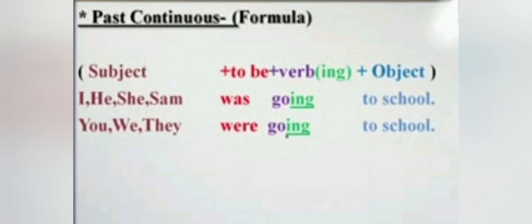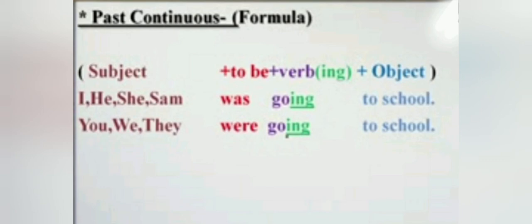Here students, with I, he, she or proper noun singular we use was, and with you, we, they we use were plus ing form of verb. Base form is go and we have to write ing form of verb going. So the answer is he was going to school, I was going to school, she was going to school and Sam was going to school.